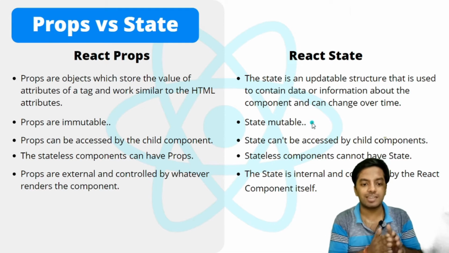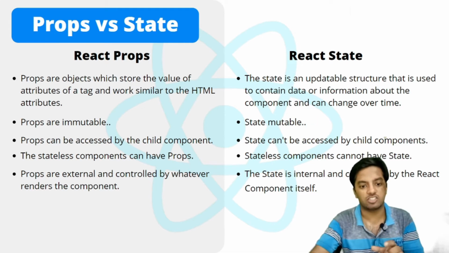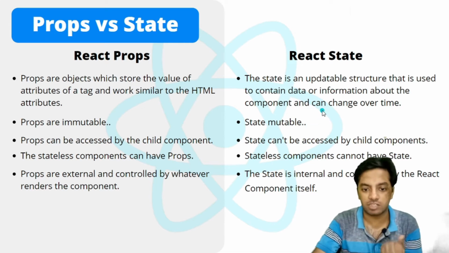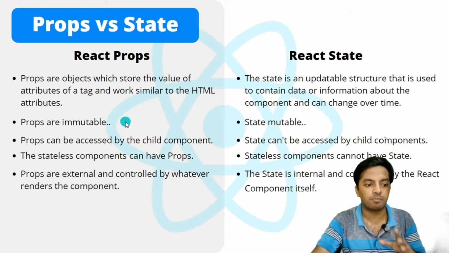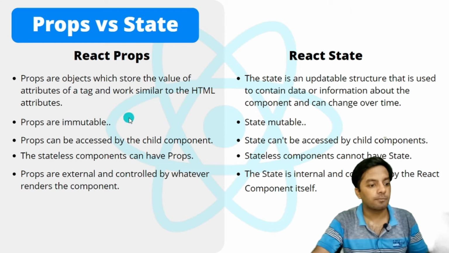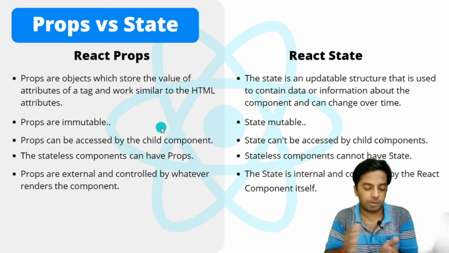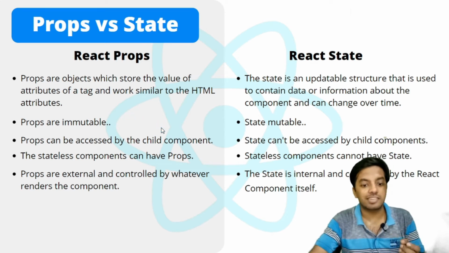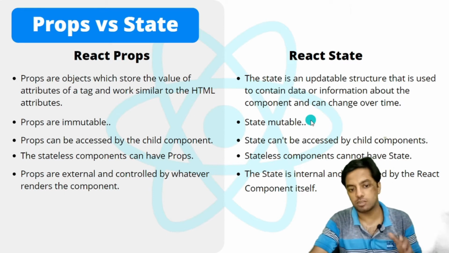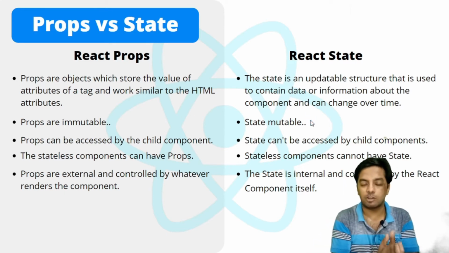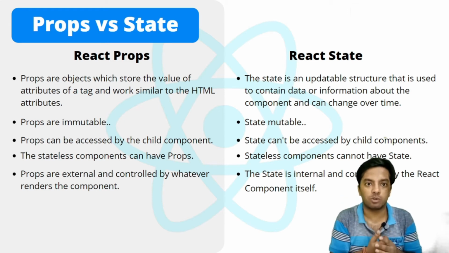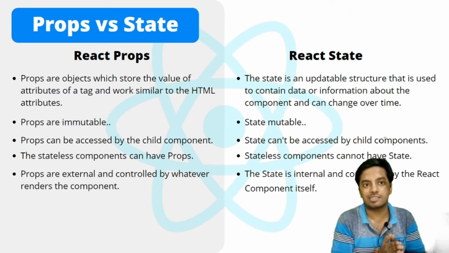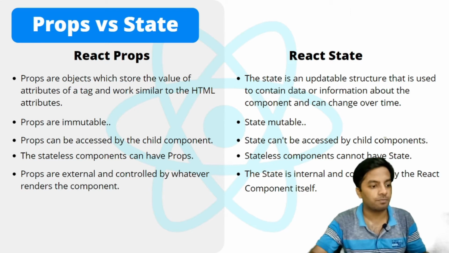So mutable means that change, so state can be changed, and we saw that we can perform changes in the state, whereas in the props those are immutable. We cannot perform any changes in the props. Props can be accessed by child component, we can pass the props, whereas the state cannot be accessed by the child components. A parent's state cannot be accessed by its child. State can only be accessed by that particular component only, whereas the props can be accessed. We can pass the props to the child.